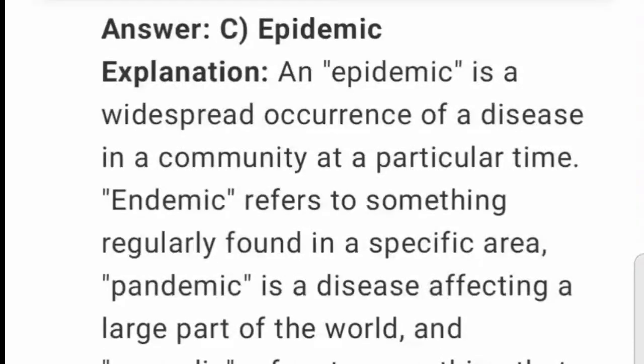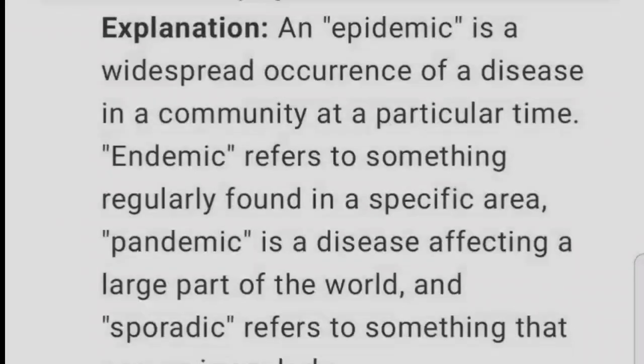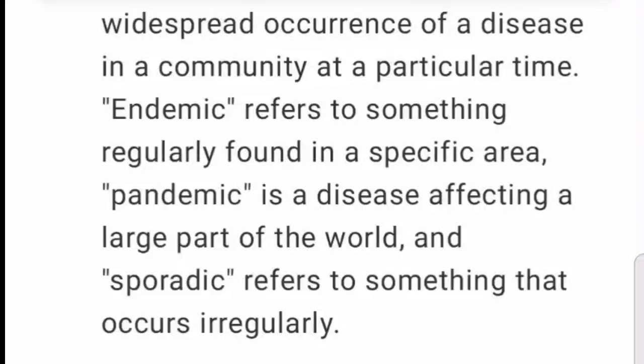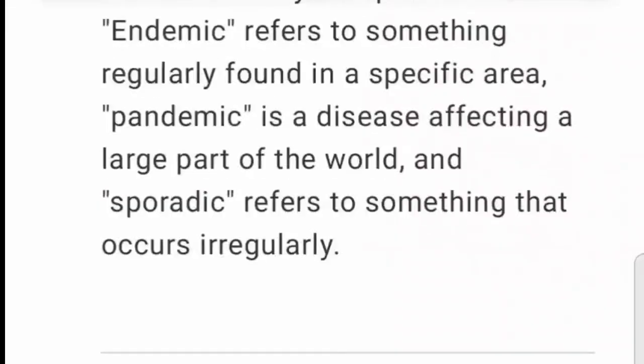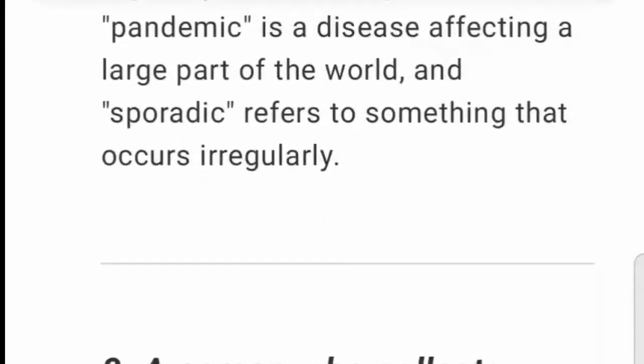An epidemic is a widespread occurrence of a disease in a community at a particular time. Endemic refers to something regularly found in a specific area. Pandemic is a disease affecting a large part of the world, and sporadic refers to something that occurs irregularly.